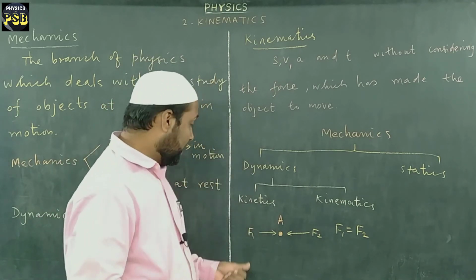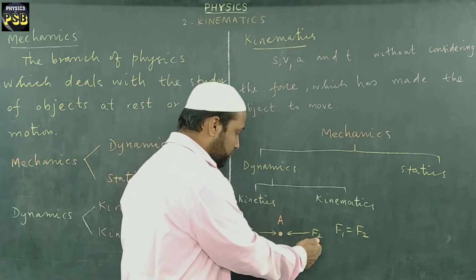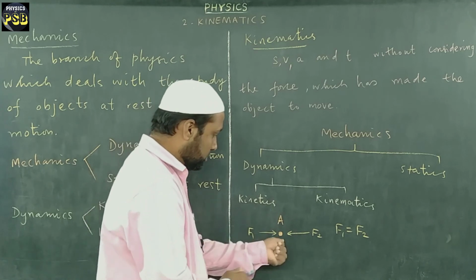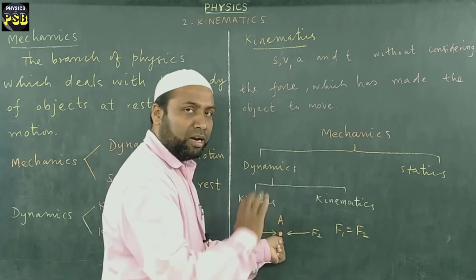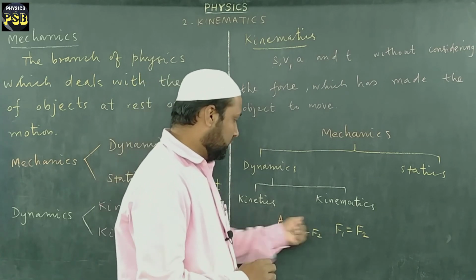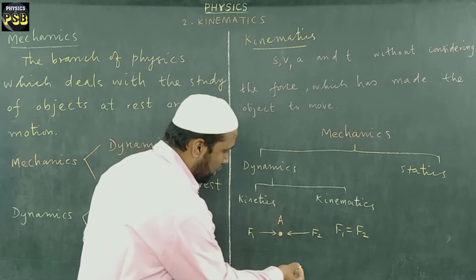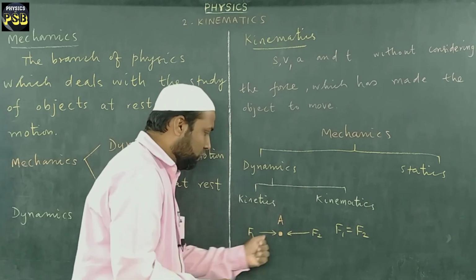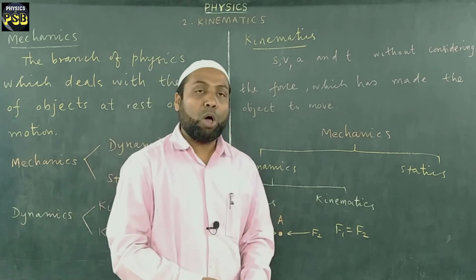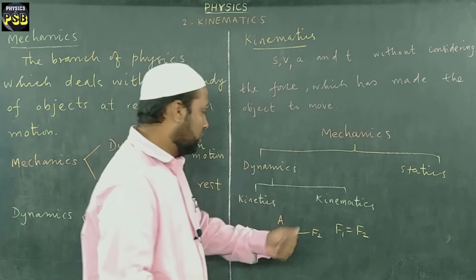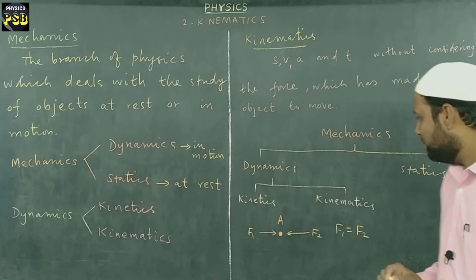The condition is that they must act in such a way that the object remains at rest without changing its position. Only then this will apply. Suppose one force acts from this side, another force acts from here, means the object will start moving in the resultant direction. Okay.